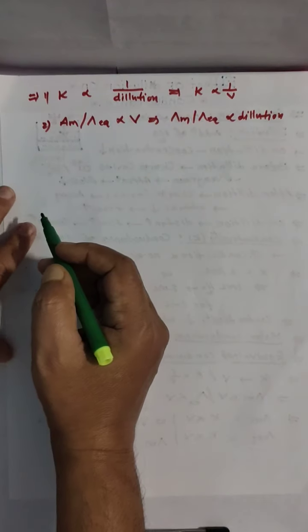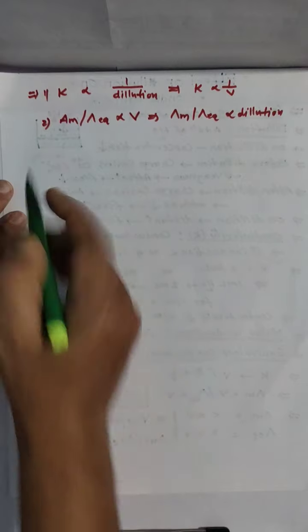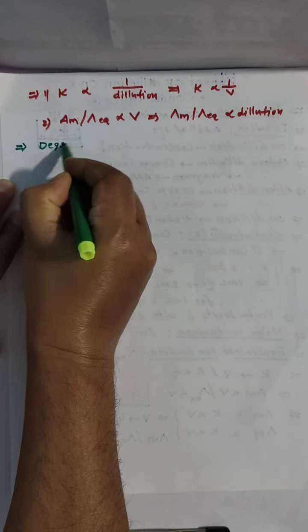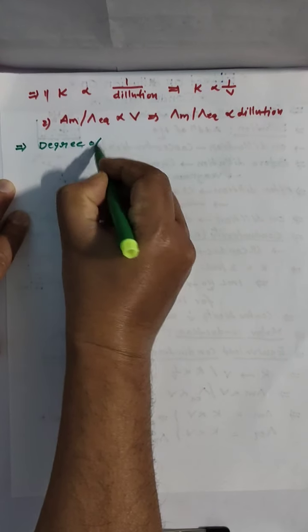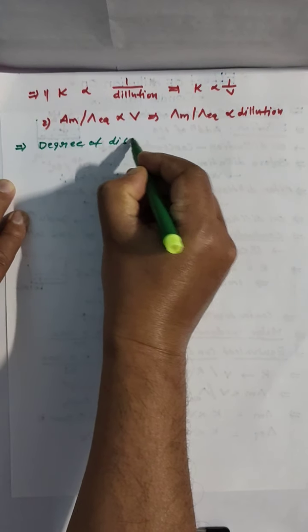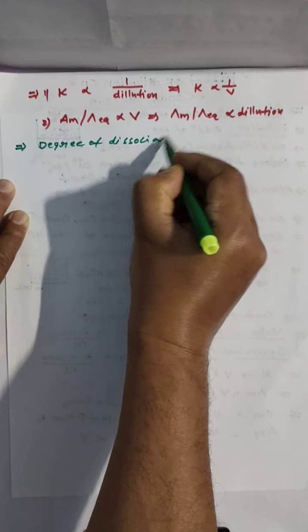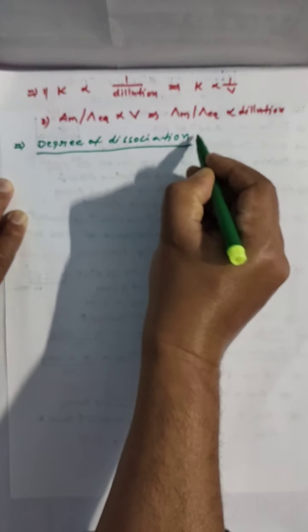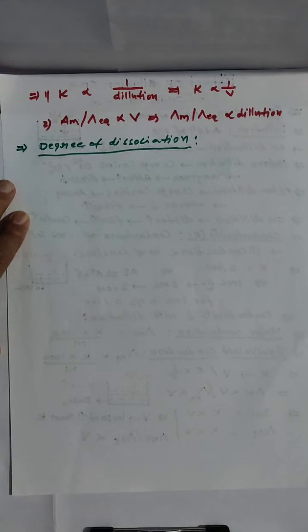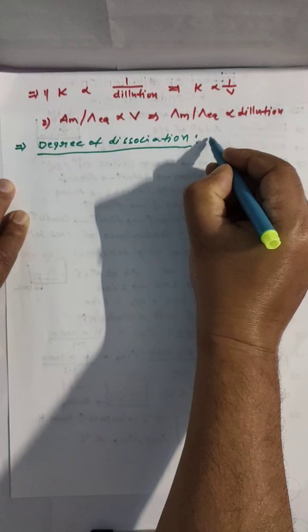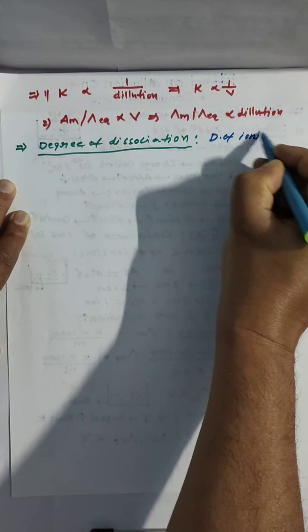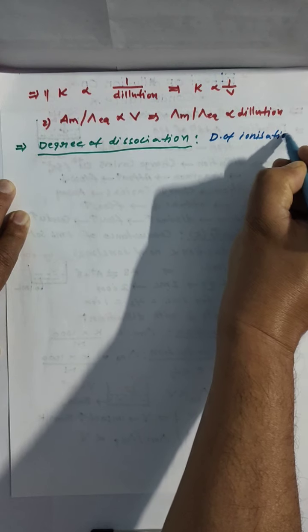And here one more thing I have to discuss: degree of dissociation. Degree of dissociation is also one of the major factors for conduction. You learned this in your first PUC. It is nothing but the degree of ionization. Degree of ionization.